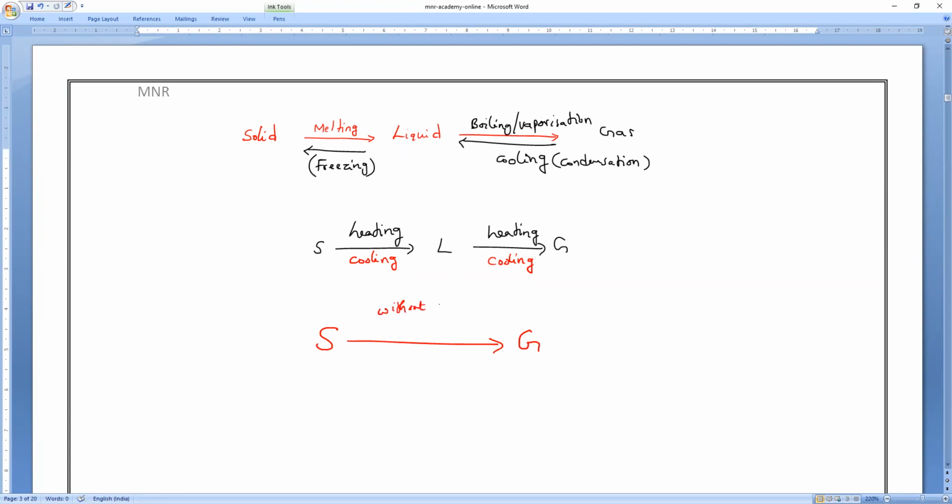Same way, directly solid to gas without forming the liquid, what is the process? Sublimation. Without formation of liquid, we call it sublimation. Sublimation is heating. Same way, gas to solid directly, we call deposition, which is cooling. So till here we studied till last class.